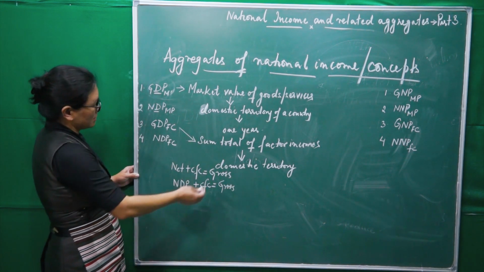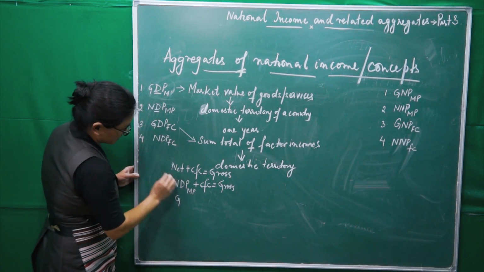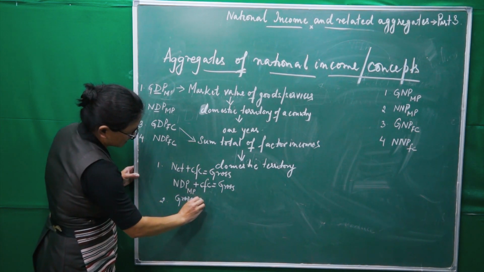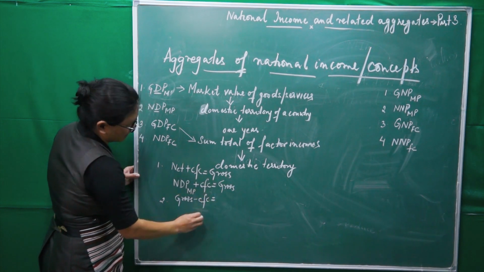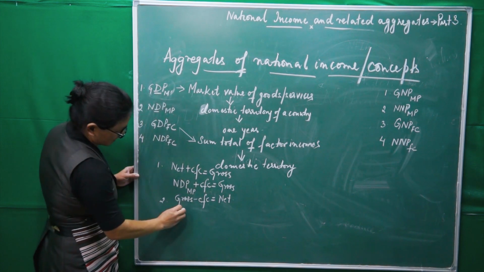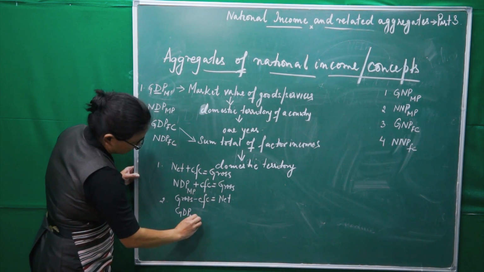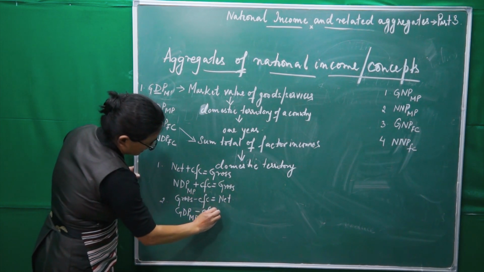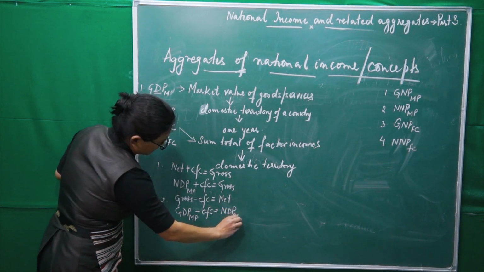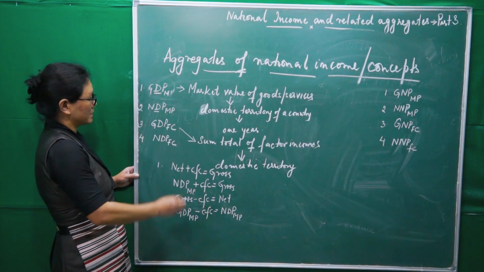Okay. Now similarly, we'll go for this one. So here gross, this is one thing, and the second, gross minus CFC will become net. So we will take up GDP at MP, GDP at MP minus CFC, we will get NDP at MP. Is that clear?